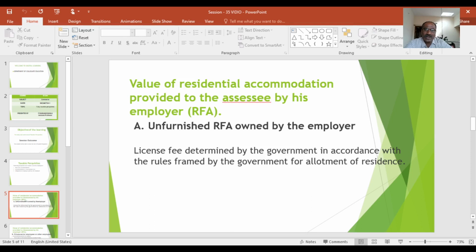Number 1, rent free unfurnished accommodation owned by the employer: the license fee determined by the government in accordance with the rules framed by the government for allotment of residence is the value of perquisites.